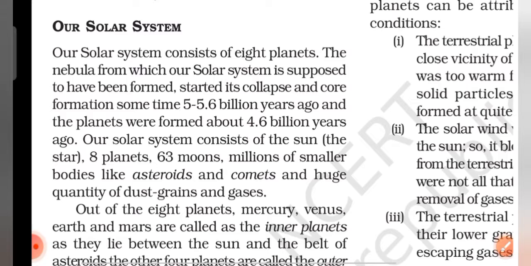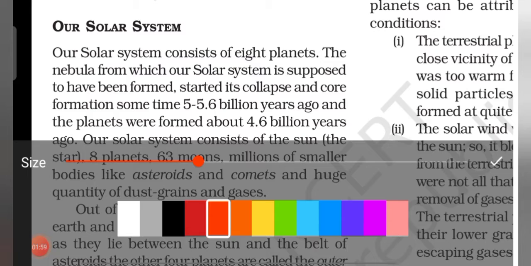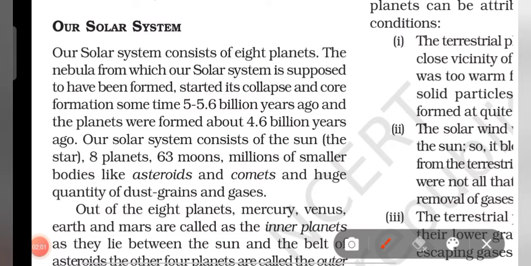Now, our solar system. There are so many points we need to learn about our solar system. It consists of 8 planets. The nebula from which our solar system is supposed to have been formed started its collapse and core formation from 5 to 5.6 billion years ago, and these planets were formed about 4.6 billion years ago. Our solar system consists of 63 moons, the 8 planets I've told before, and millions of smaller bodies like asteroids, comets and meteoroids, huge dust and gases.